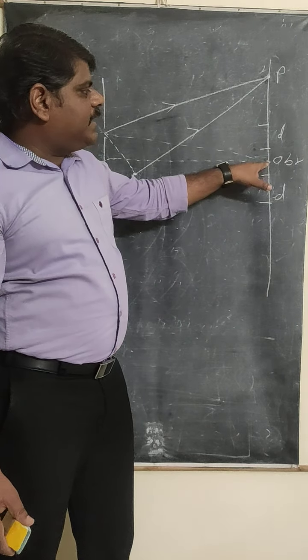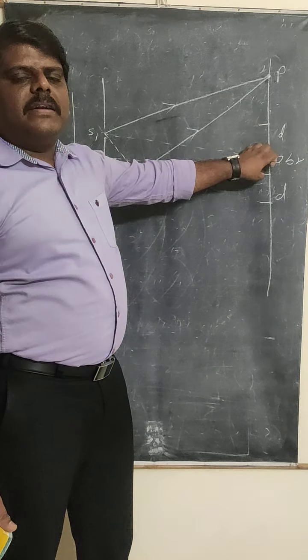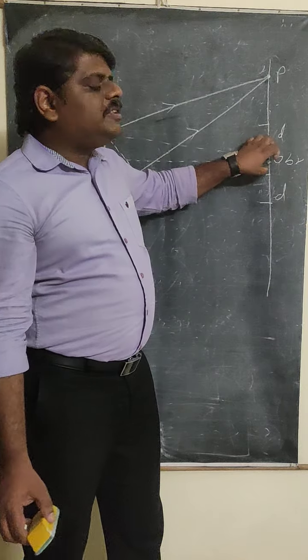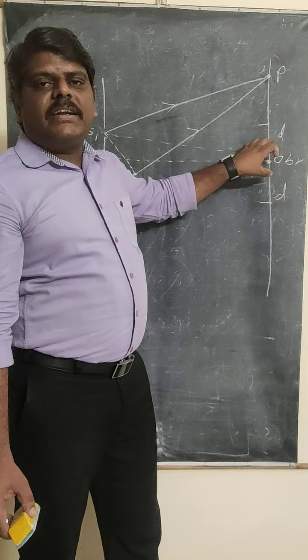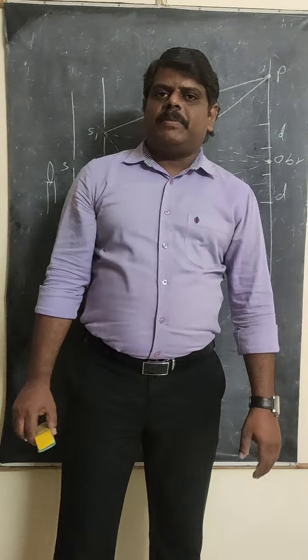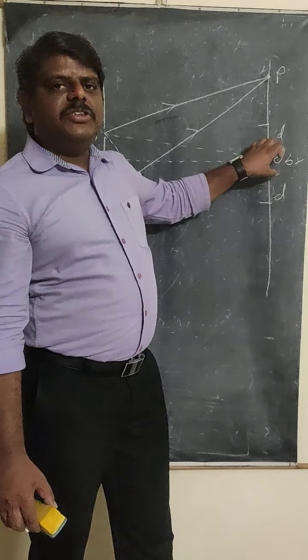Whatever the central point is, you are going to consider that the central band. In the interference pattern, if you want to find the number of bands, the central band always takes 0. You should not consider the central band. After that only do we consider the band numbers. Always the central band will be 0.